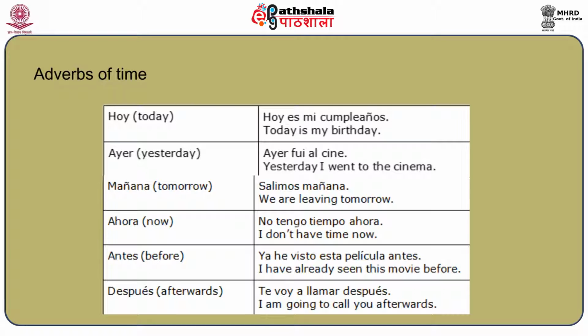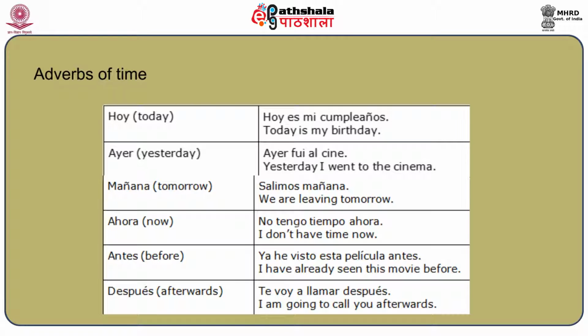In the same way, yesterday is also an adverb of time. If I say yesterday I went to the cinema, this can be said as ayer fui al cine. So today, yesterday, and then tomorrow. Tomorrow is also an adverb of time. If I say we are leaving tomorrow, in Spanish it will be salimos mañana.